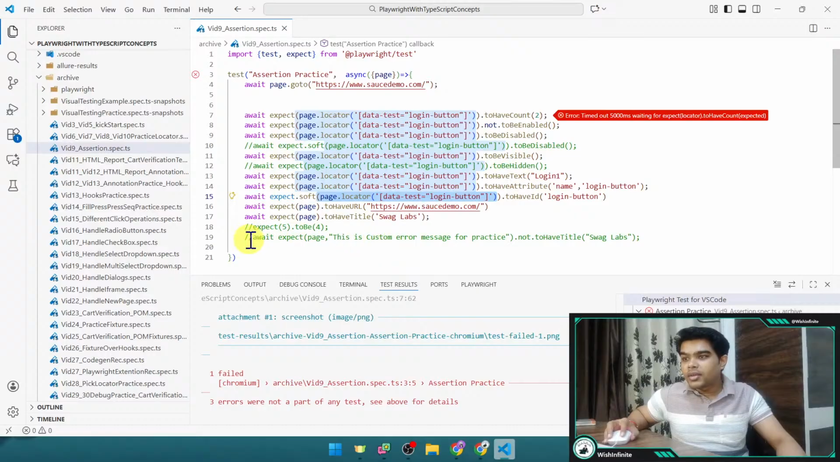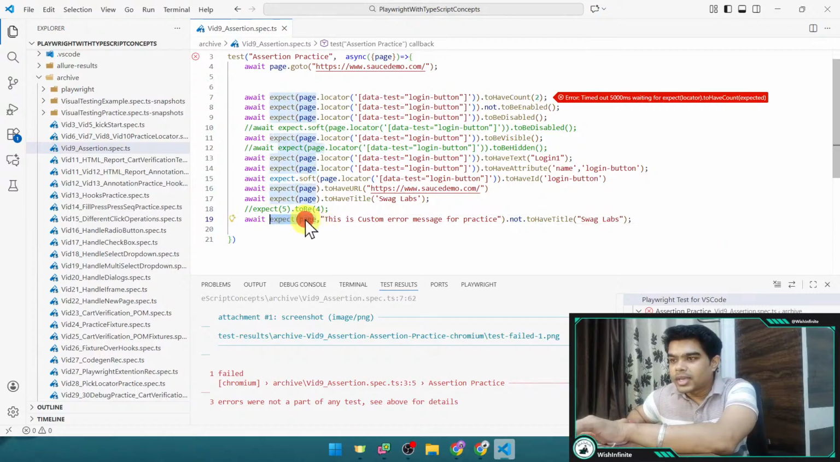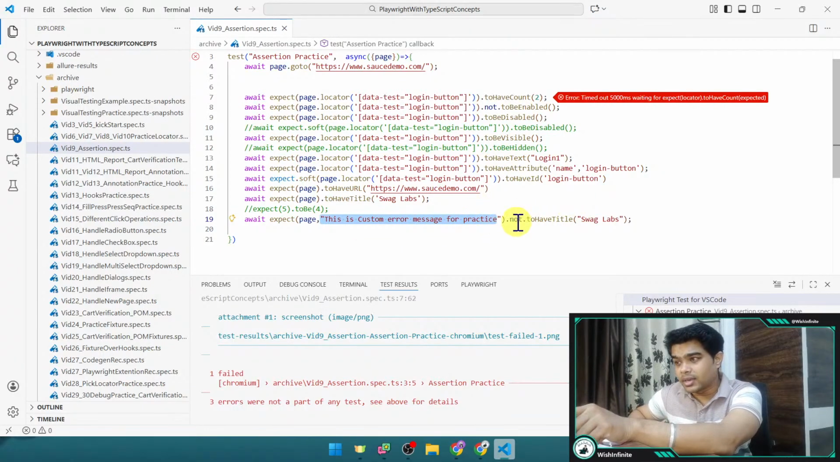See, here also I've given one option here. See, expect. Here you can use any locator if you want to put any assertion onto the page. Let's say this toHaveTitle works onto the page, right? So we have done page here, and here we have provided the custom message. This title, this is custom error message for practice, that's what it means. You can provide any message here, and then your assertion method, and you should be able to see this failure message once it is getting failed.